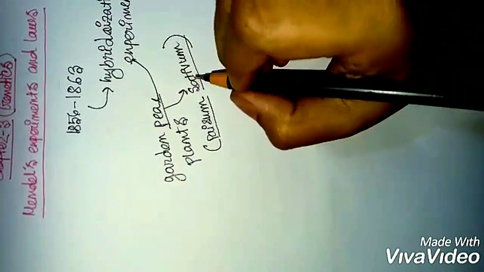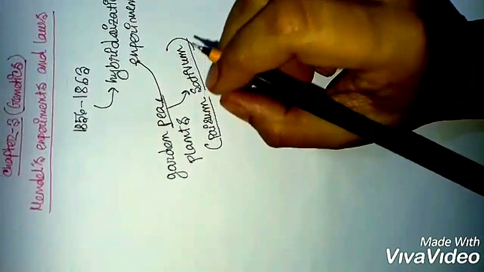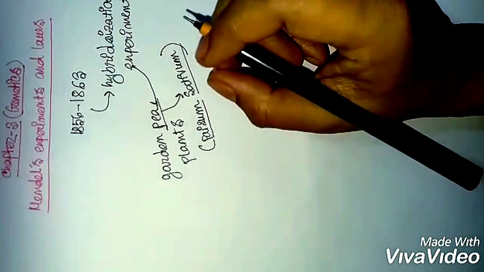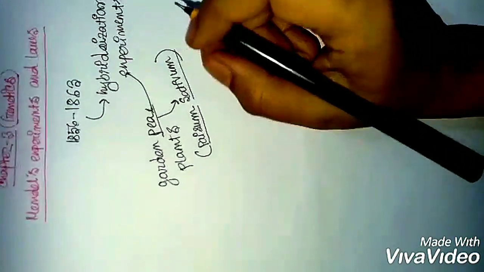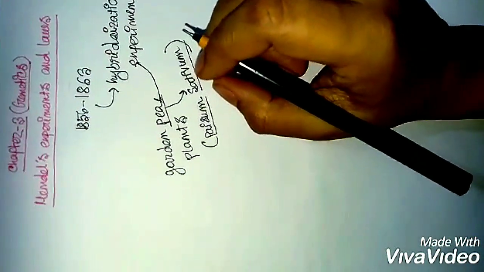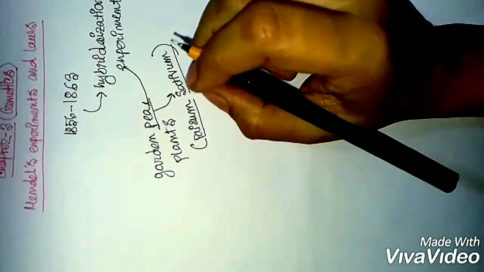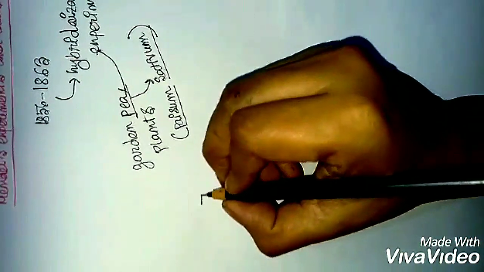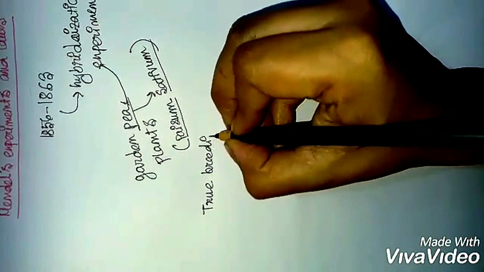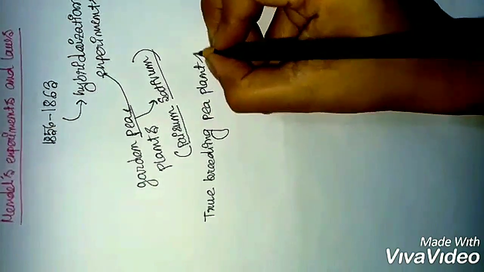During that period, he chose some distinct characteristics of the pea plants and conducted several cross pollination or artificial pollination on the pea plants that showed stable trait of inheritance. Such pea plants are called true breeding pea plants.